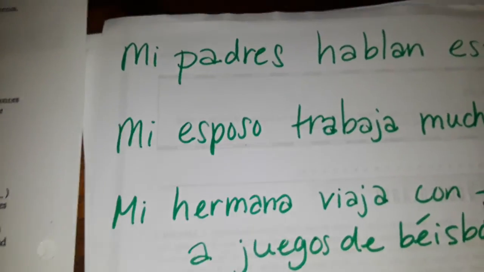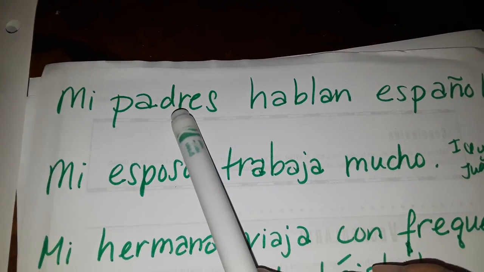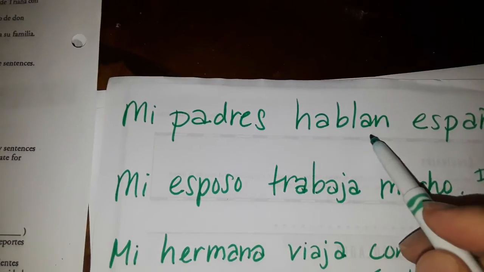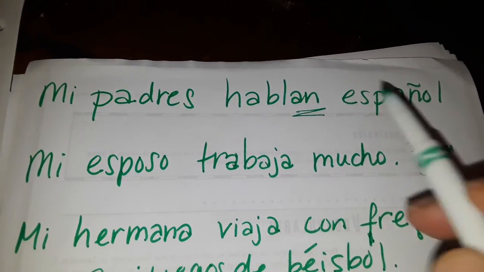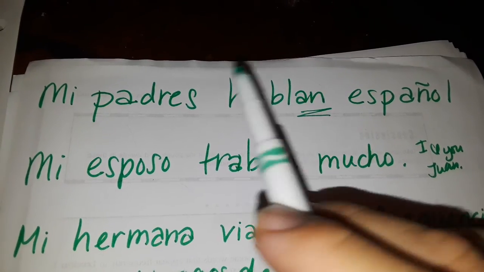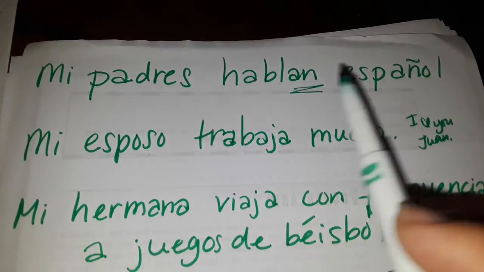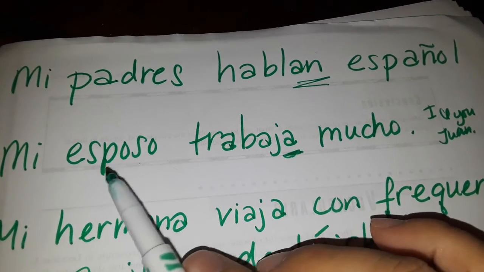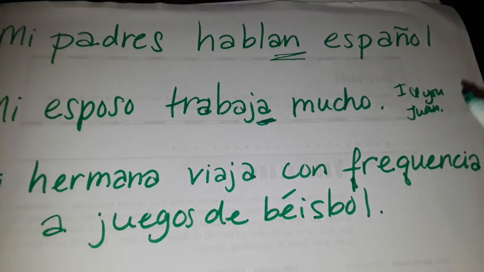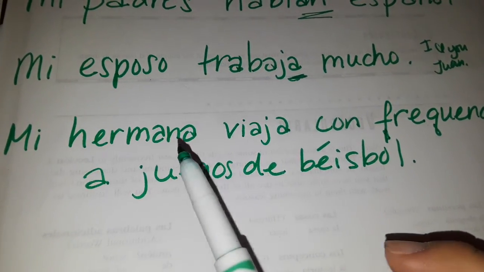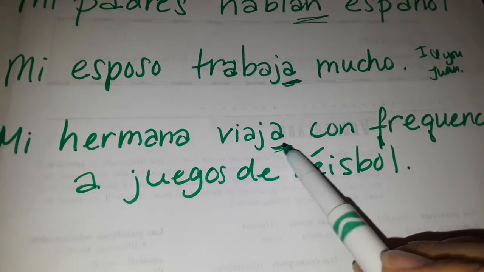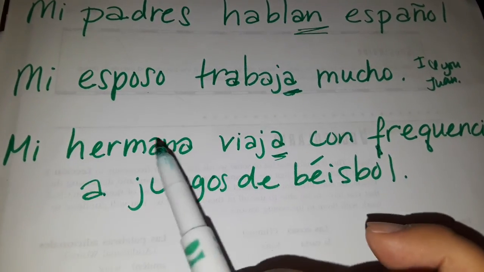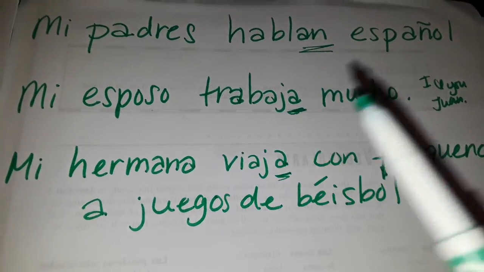Here's a couple of my sentences, all right, so you can see. Mis padres, that means my parents, hablan español. Okay? Mis padres hablan, I'm using that because they're talking about two people. Hablan español. Mi esposo trabaja, because it's one person, mucho. And I said, I love you, Juan. That's my husband's name. Mi hermana viaja, because it's one person. It's a person, she's a female. So that would be she, okay? I could replace that and say she, but you don't have to. That means she in there.